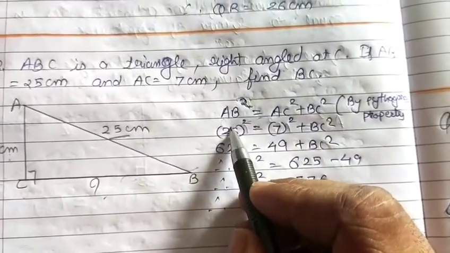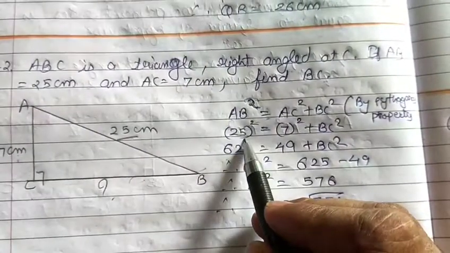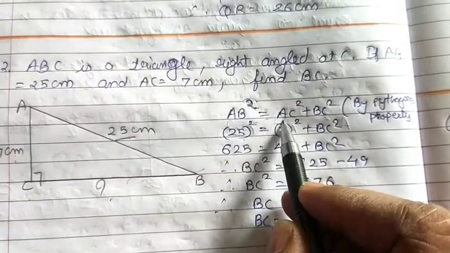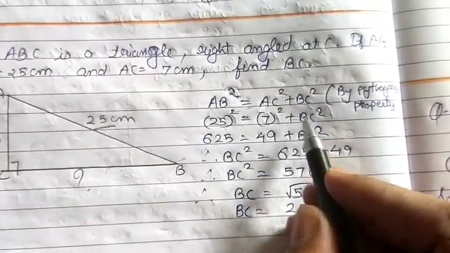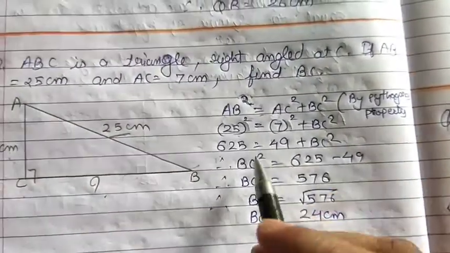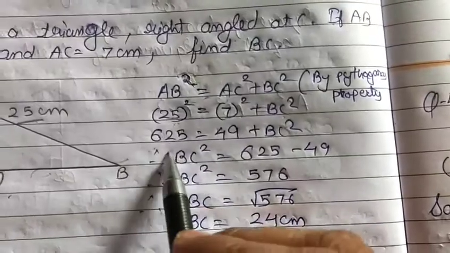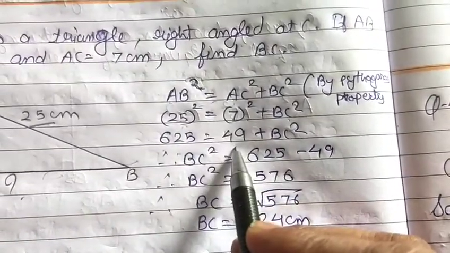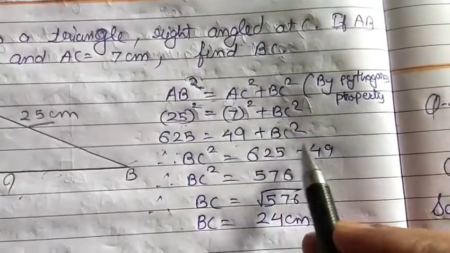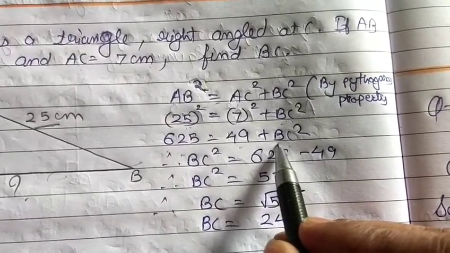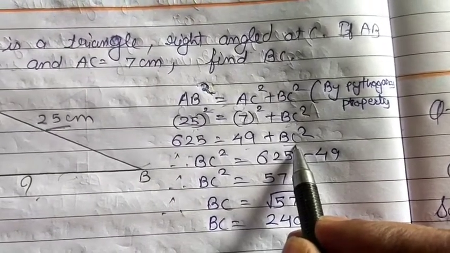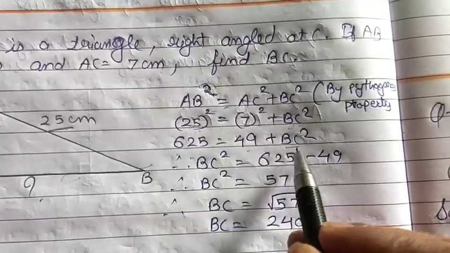Now here AB is given, that is 25 square. Make a square of 25. Length of AC is given, that is 7 square, and BC we have to find. Now the square of 25 is 625, the square of 7 is 49, and BC square write down as it is. As we need to find the length of BC, we first find BC square.